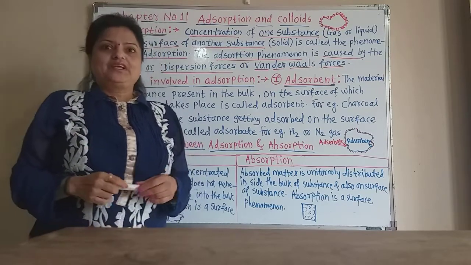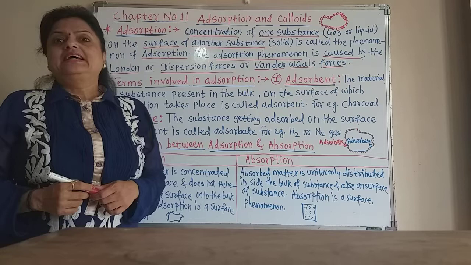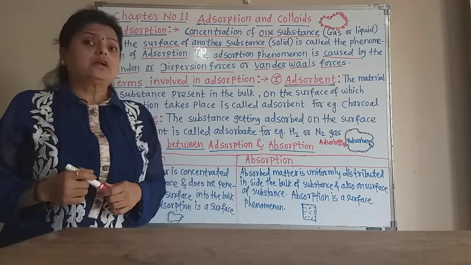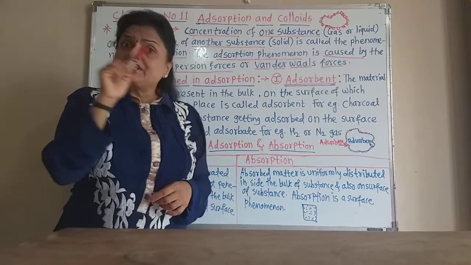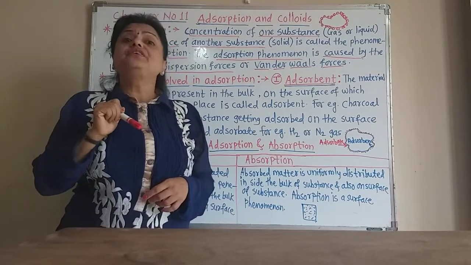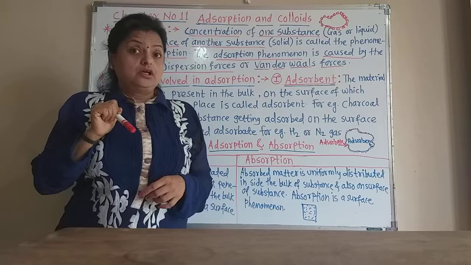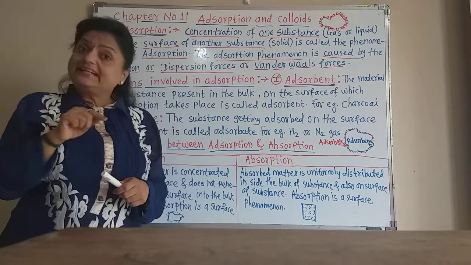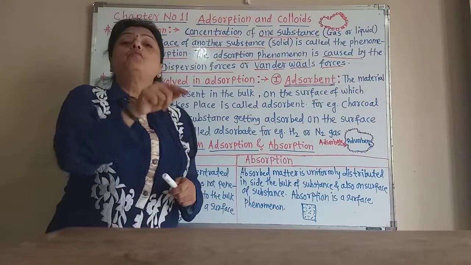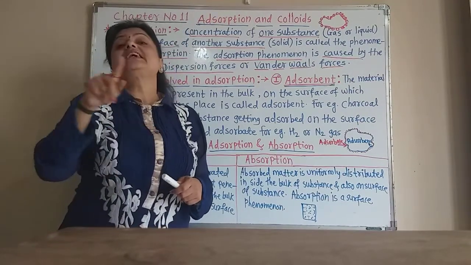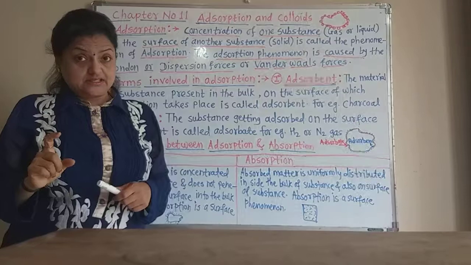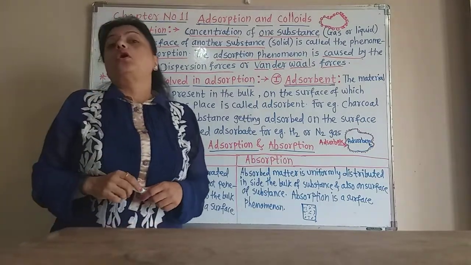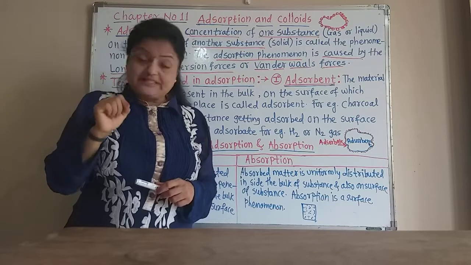We know that in vapor pressure, we draw a figure of the surface molecule and the molecule which is present in the bulk. The molecule present in the bulk is attracted by all the molecules on all sides of that substance. So there are balanced forces on the molecules in the bulk.